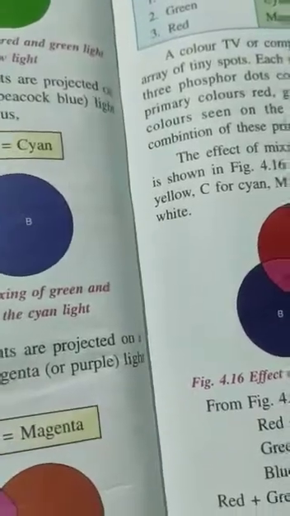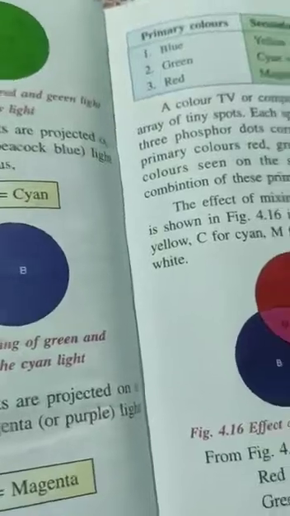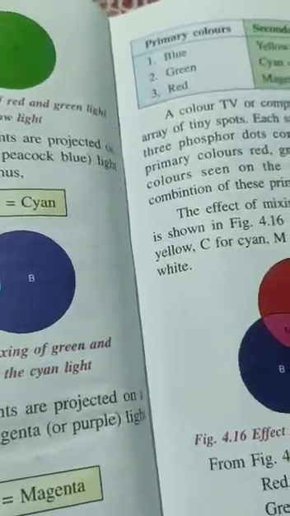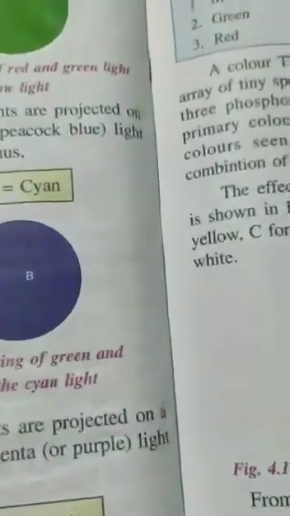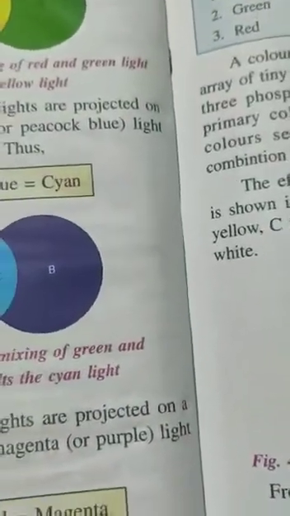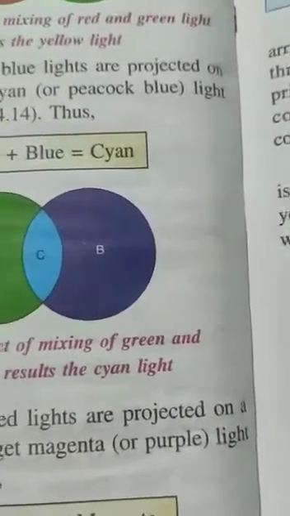You can see it on a screen, and you can do it at home practically. If red, green and blue lights are projected on a white screen, white light is obtained. You will get white light, no other color.